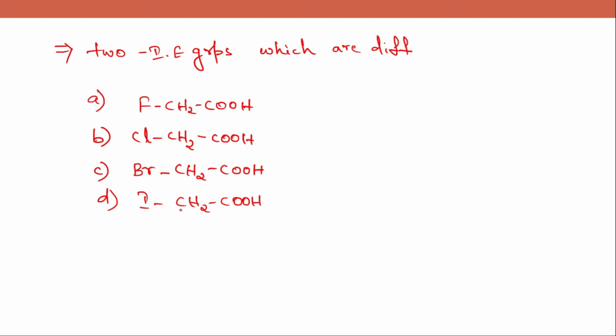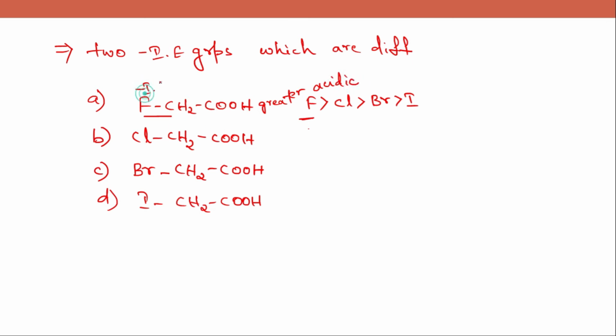So we have written the power of minus I groups in an order, where you can see fluorine has the higher intensity than chlorine, then comes bromine, then comes iodine. So fluorine has the higher withdrawing nature, higher minus I effect. So this would show greater acidic strength due to greater minus I effect.